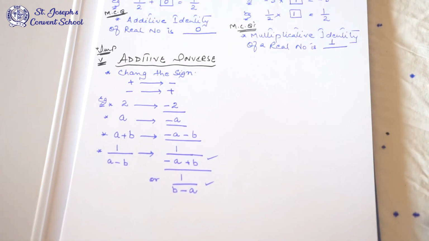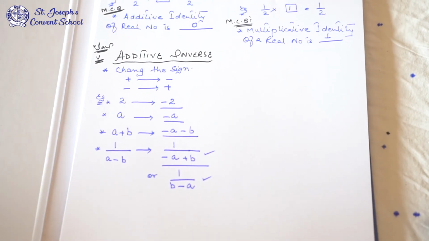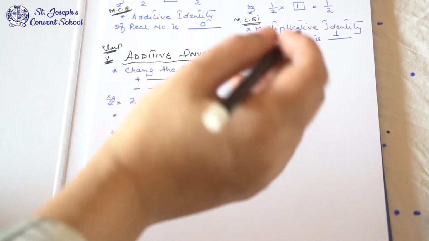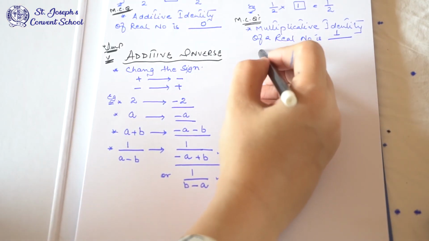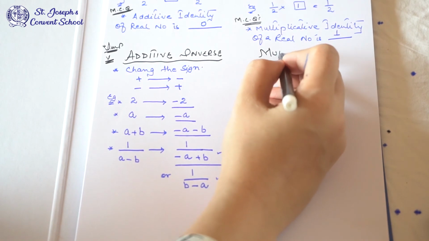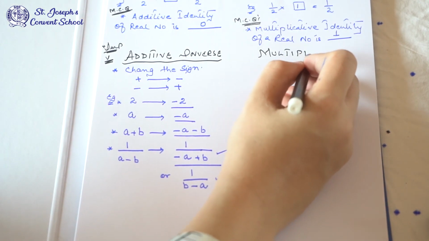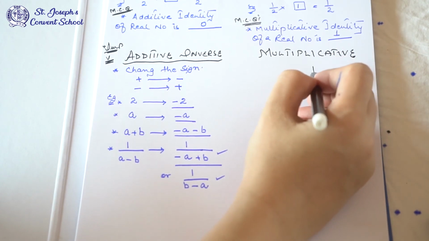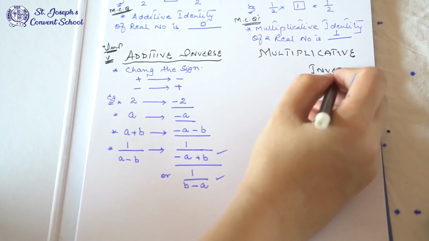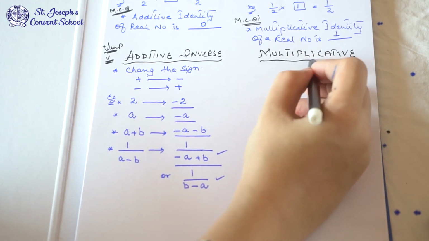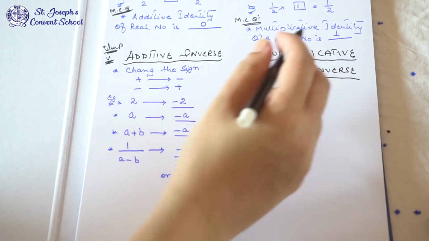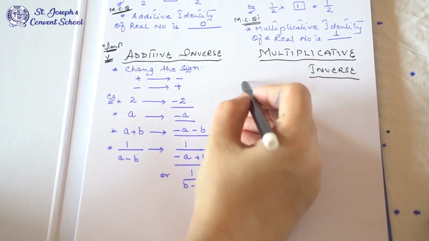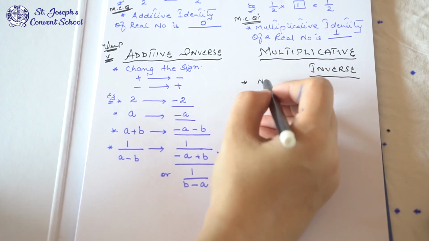Okay. Now the same property is for multiplication also. Now multiplicative inverse. In multiplicative inverse you change the numerator into denominator.